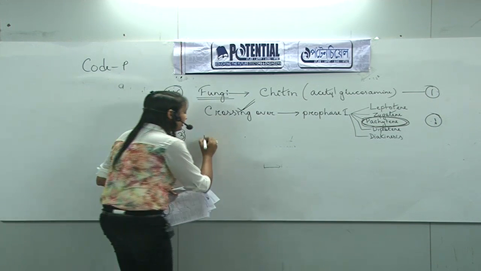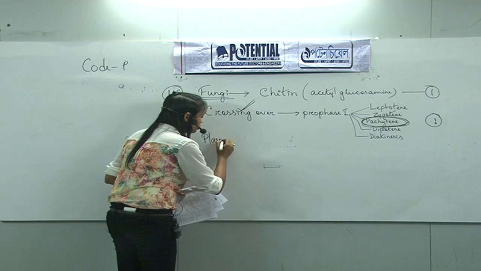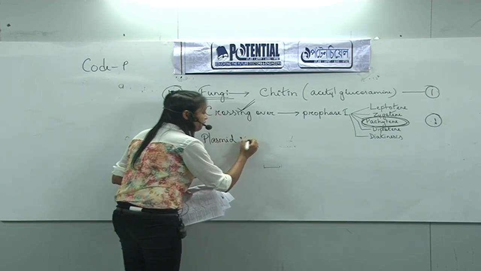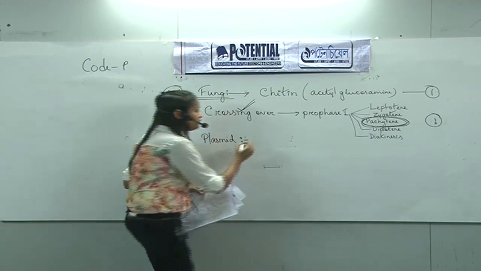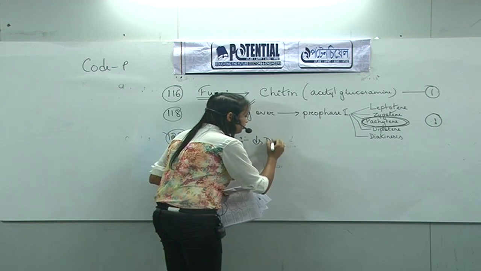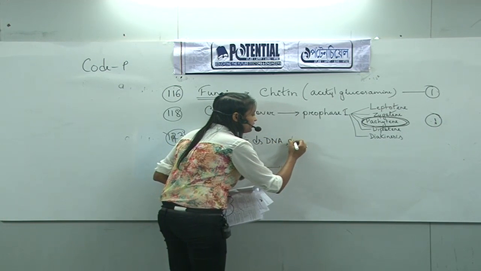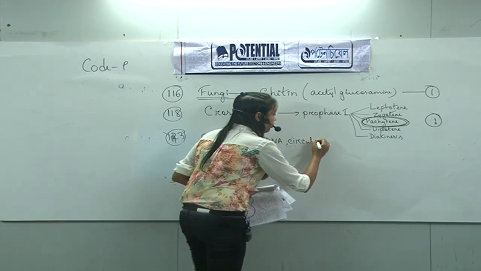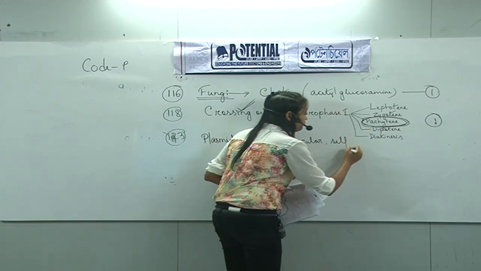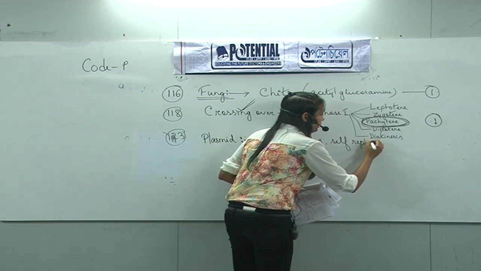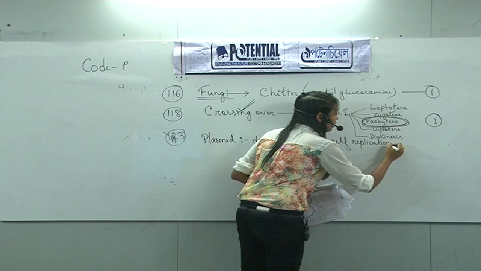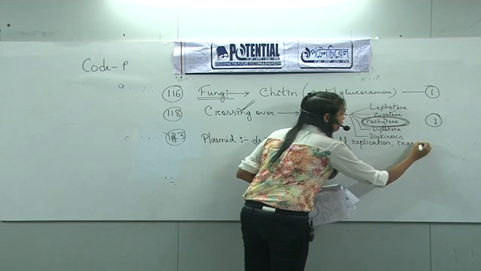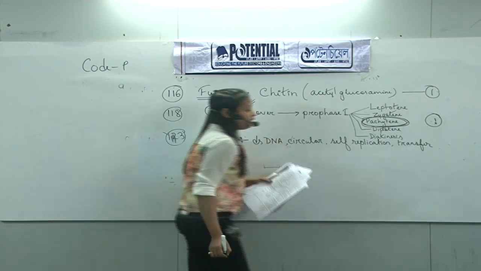We know plasmid is a structure commonly found in bacteria, composed of double stranded DNA. It is a circular structure capable of self-replication, and it can transfer from one bacterium to another.